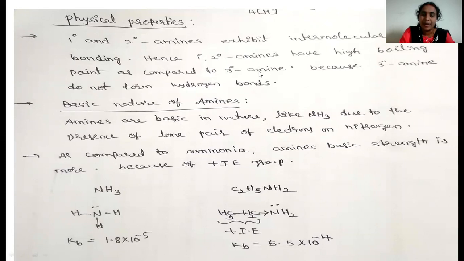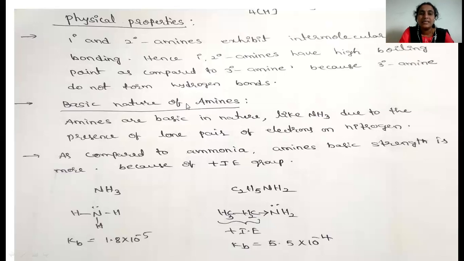Whereas in tertiary amine, there are no hydrogens on the nitrogen, hence it won't be involved in the formation of hydrogen bonds. Hence, primary and secondary amines have high boiling points, whereas tertiary amine does not have as high a boiling point.